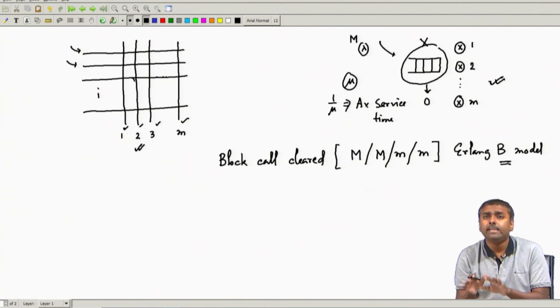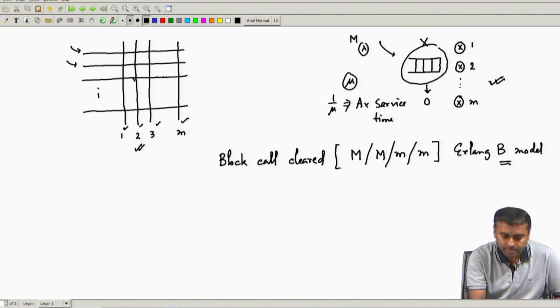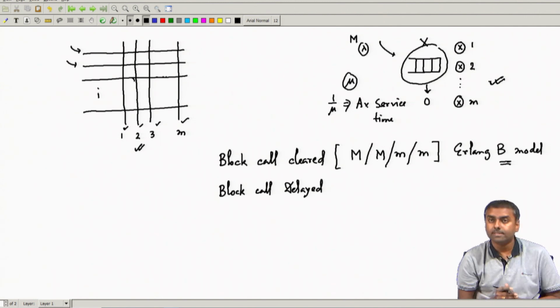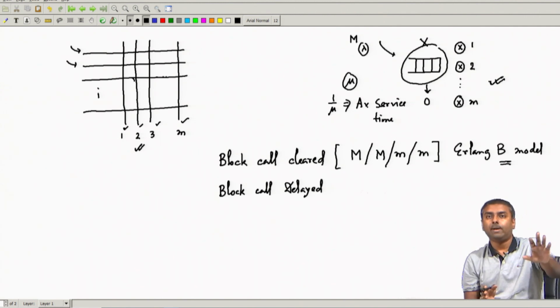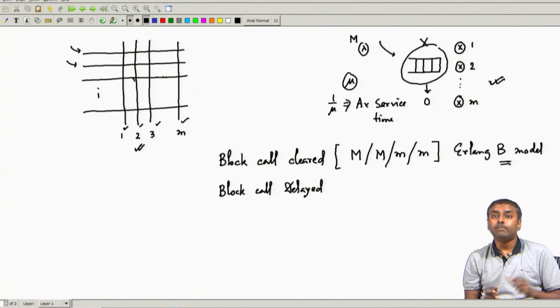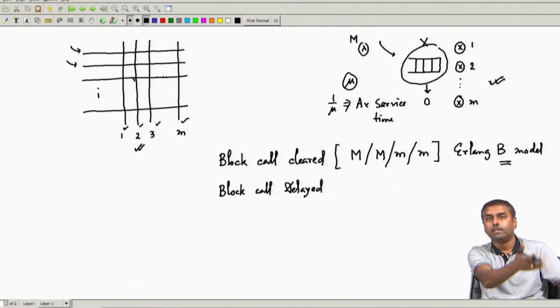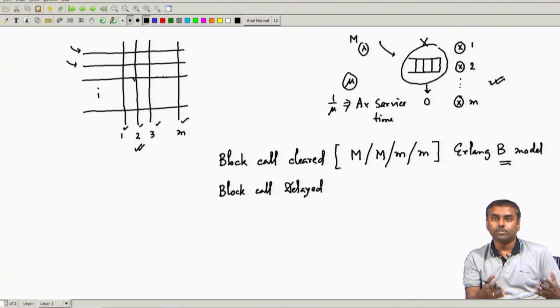And the other scenario is where you might be waiting in a queue. That is called block call delayed. What does that mean? If you are blocked, if all servers are occupied, then you can wait in the queue, and whenever the next server is free, you will be given connectivity. That means you will now have to wait, so there is a waiting time. And what will the waiting time be? That depends on the kind of calls that are going on, all kinds of system parameters and arrival characteristics. Everything will determine the waiting statistics and average waiting time, and those are the things we will have to analyze.